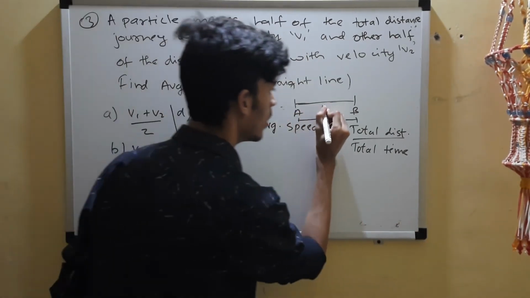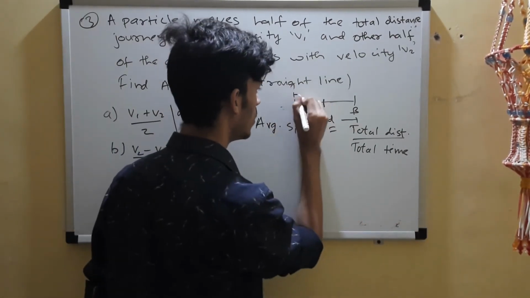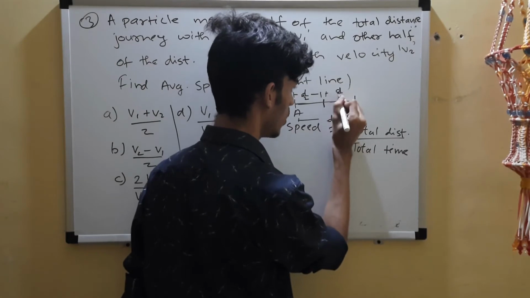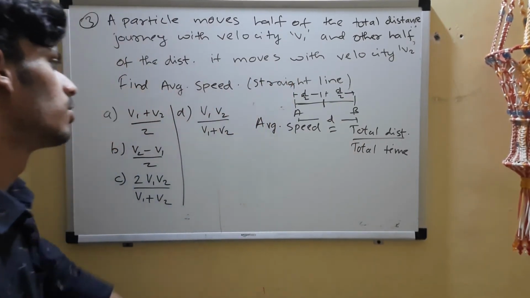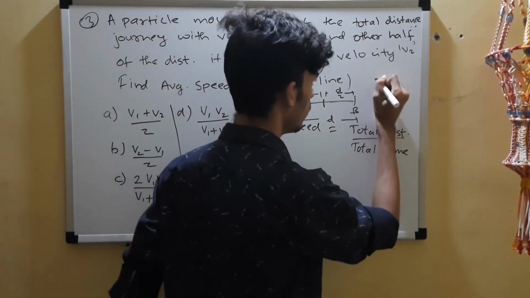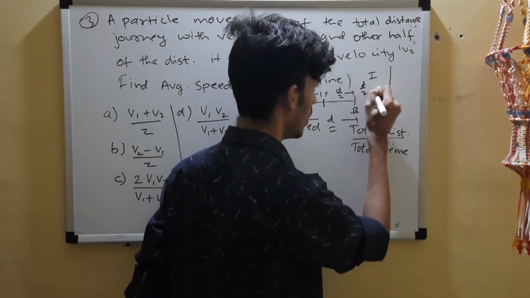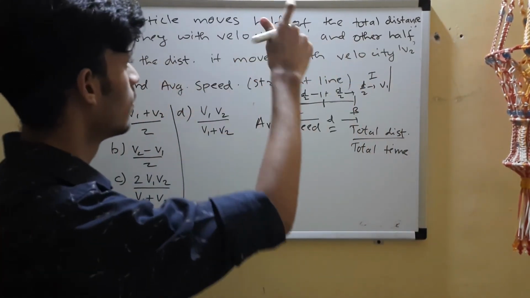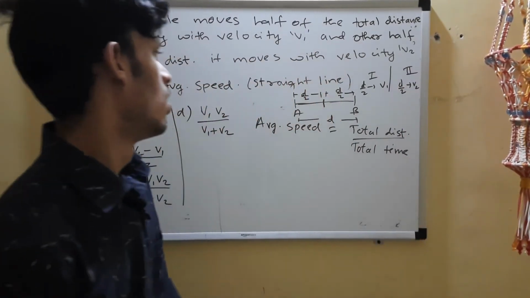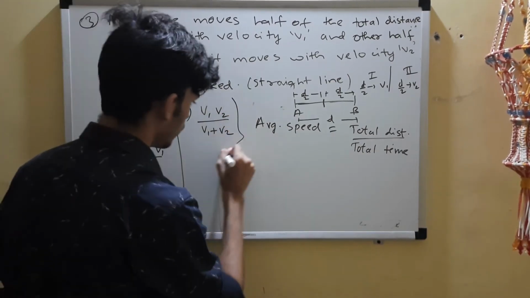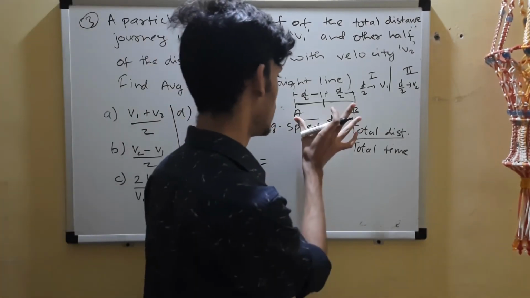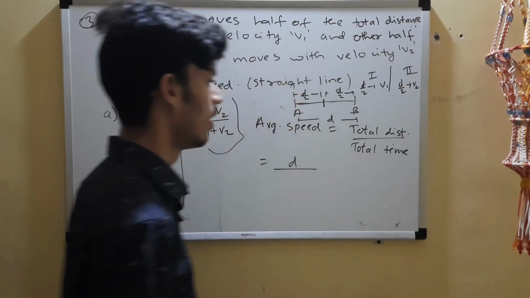Now half of the distance will be this much, right? So this much is d by 2. d can be anything, 1 kilometer, 2 kilometer, whatever the value is. So total distance is d, half of the distance is d by 2. So the first part, d by 2, it travels with velocity v1, it's given, and the other half, which is also d by 2, it travels with velocity v2. So what can you say about the average speed? Total distance, we already know, this time it's d, right? No issues regarding that. But what about time?